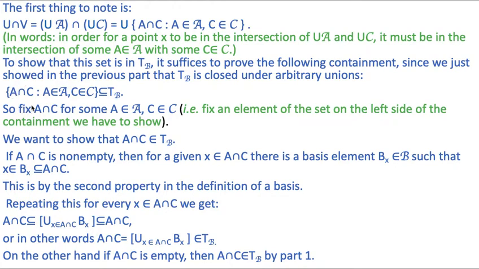So fix A intersection C for some A belonging to A and C belonging to C.